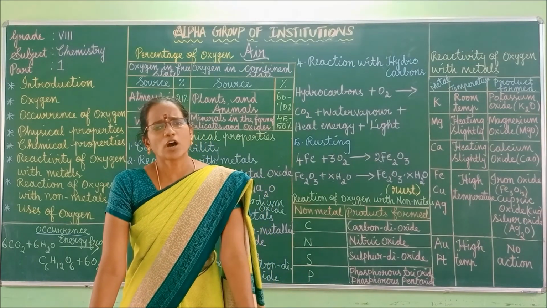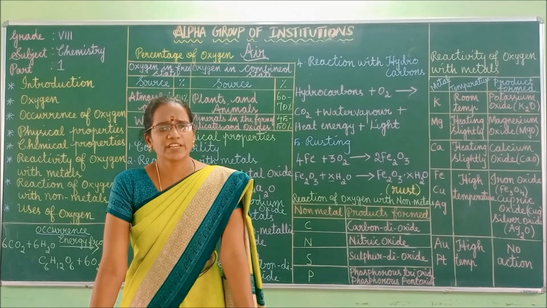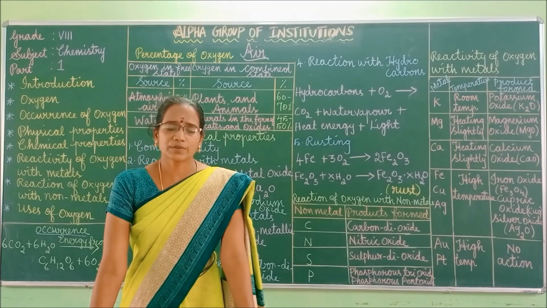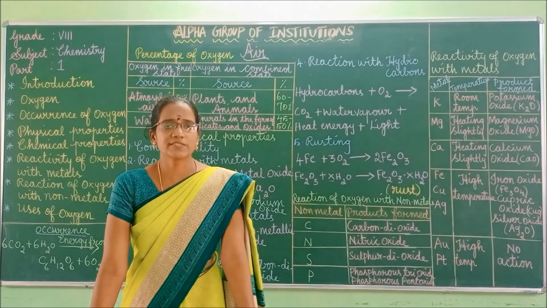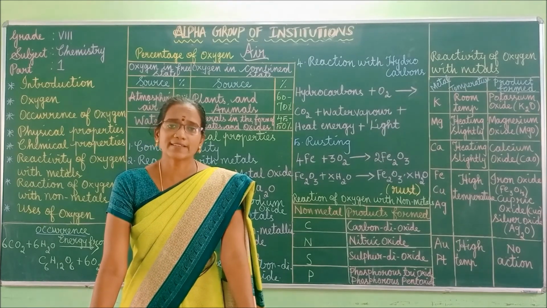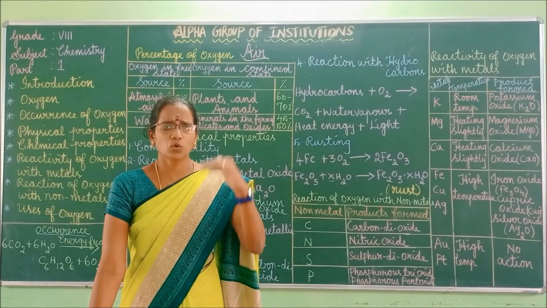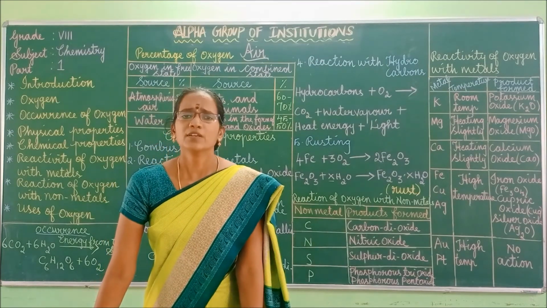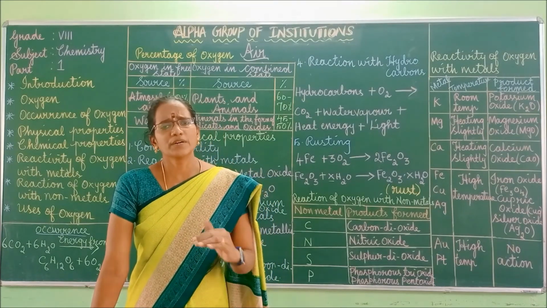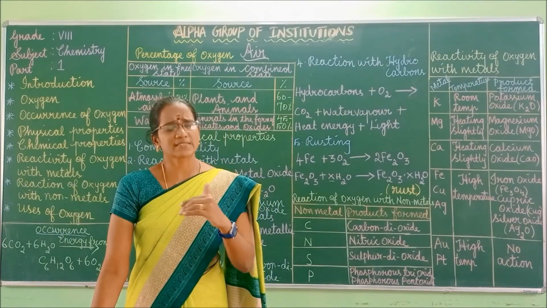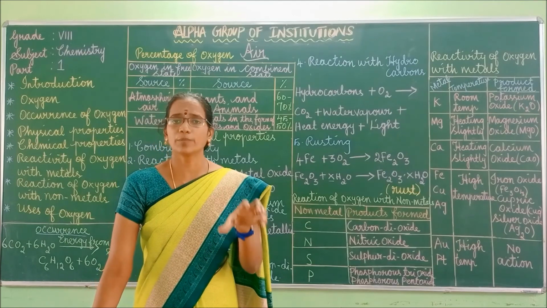Artificial oxygen is mainly used for artificial respiration in many cases like scuba divers, mountaineers, astronauts, patients, etc. Mountaineers means those who climb mountains. A scuba diver means a person who swims underwater with suitable equipment.